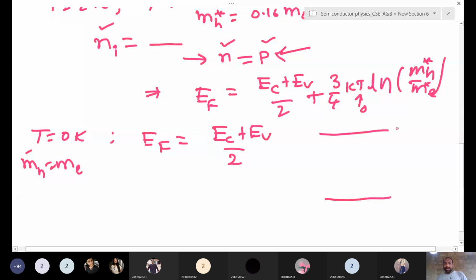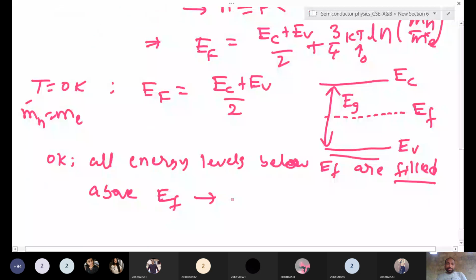That means, as we discussed from the start, at 0 Kelvin these semiconductors are just like insulators only. All electrons are there, but these electrons are bound to the nucleus. There is no free electron. These are all filled in the valence band only. And above the Fermi level, above the EF, all energy levels or energy states, whatever you can take, are empty.